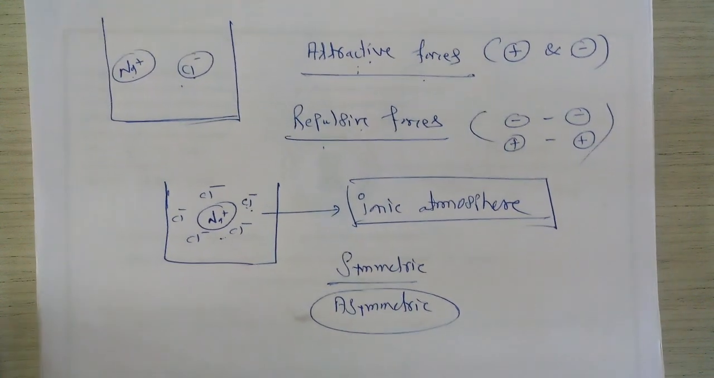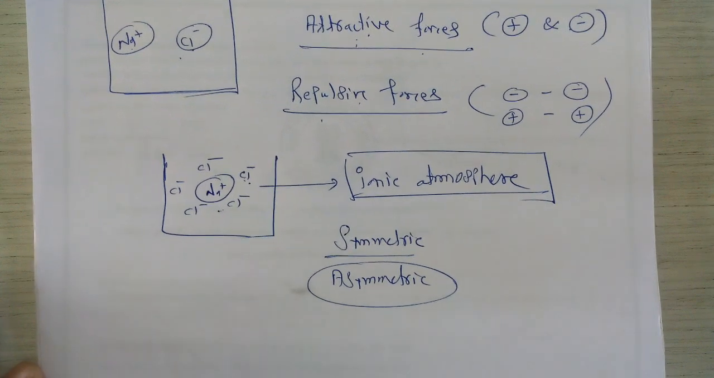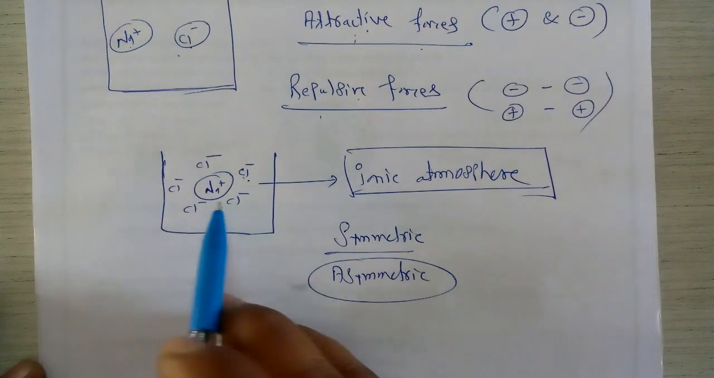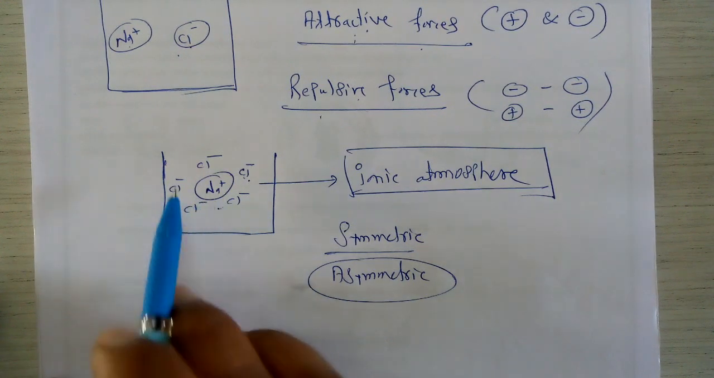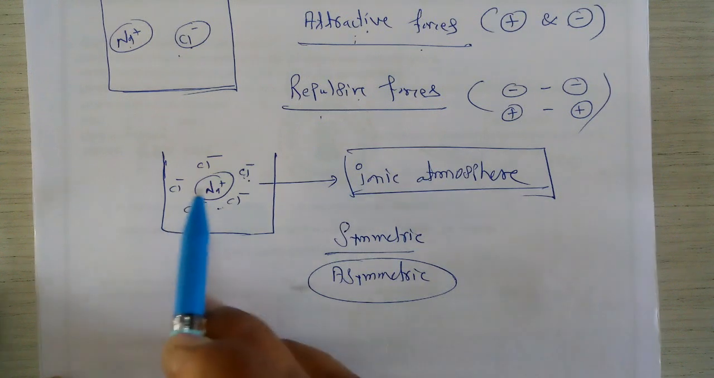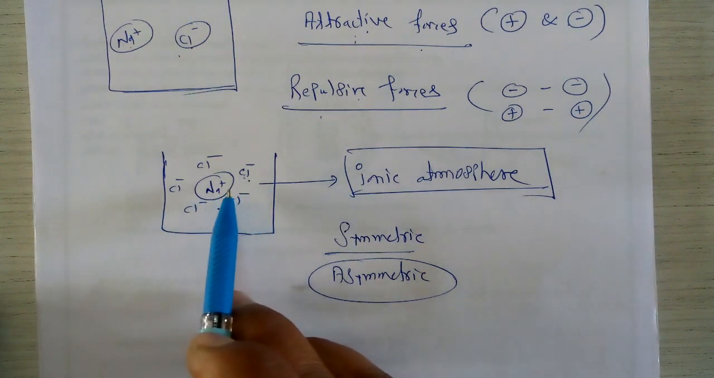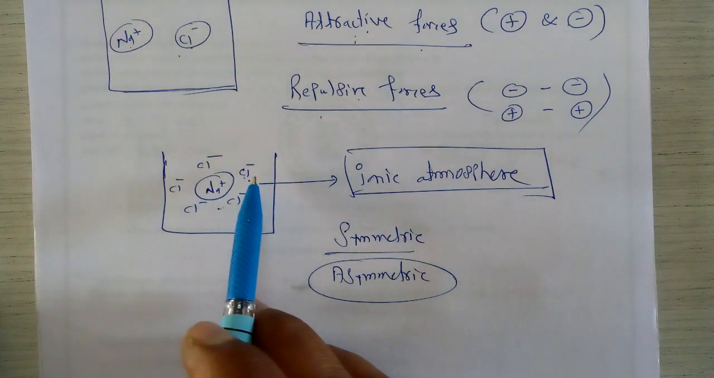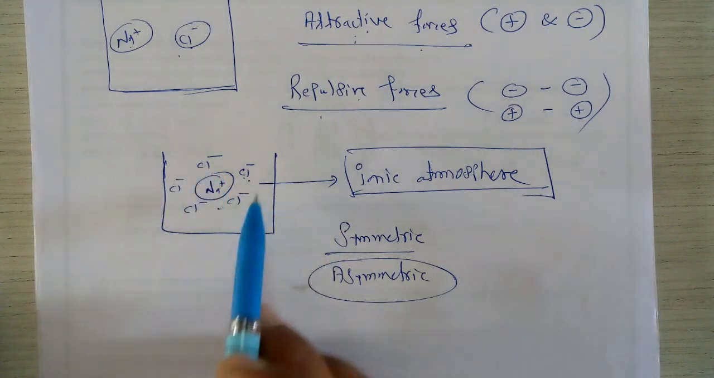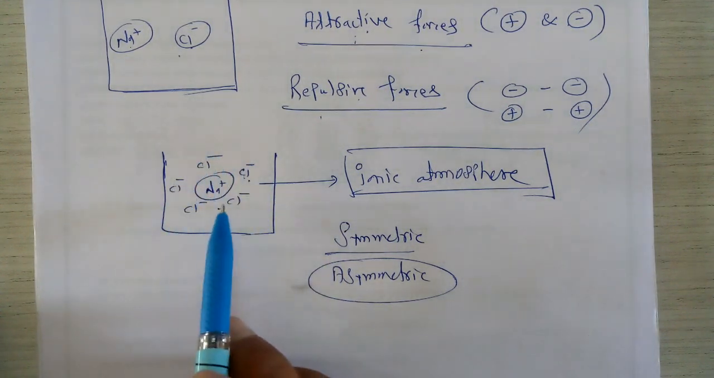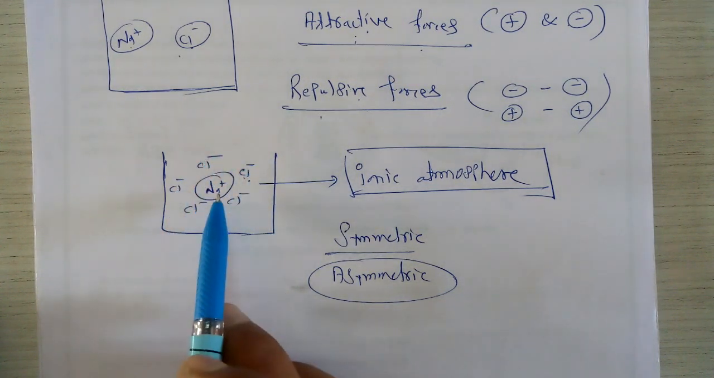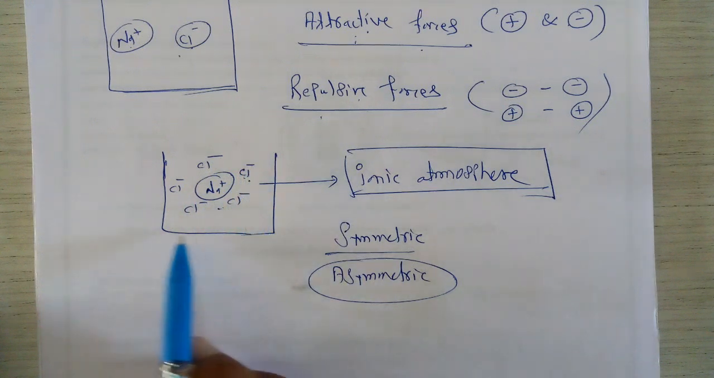Now, what happens due to the presence of such attractive as well as repulsive forces? Suppose we consider a Na+ ion in a particular aqueous solution of a strong electrolyte. This Na+ ion has a force of attraction towards the oppositely charged Cl- ions. So this Na+ gets surrounded by the oppositely charged Cl- ions, and it forms one type of atmosphere.